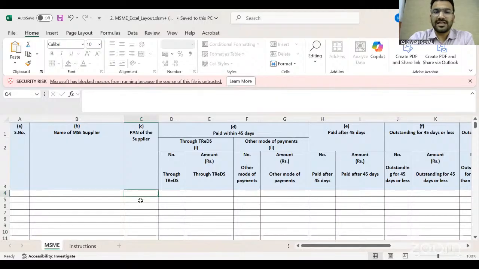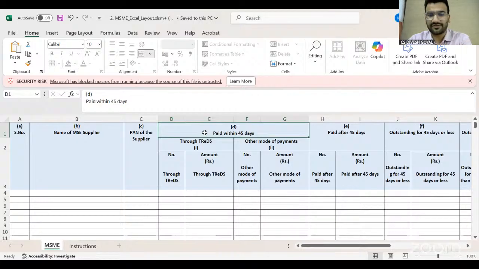Then once you mention the information here, reach on the paid within 45 days. This is the first column. As I said, this was not a requirement of section 405, but this is the requirement of this Excel sheet.